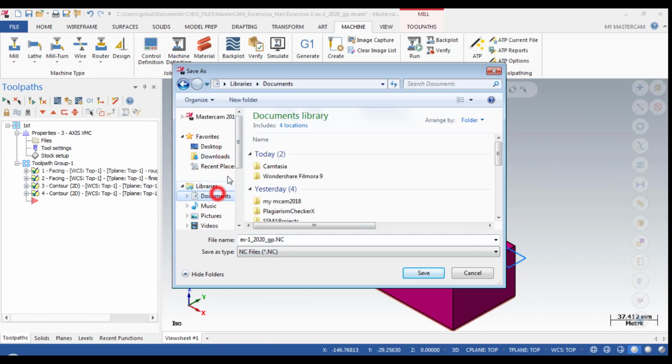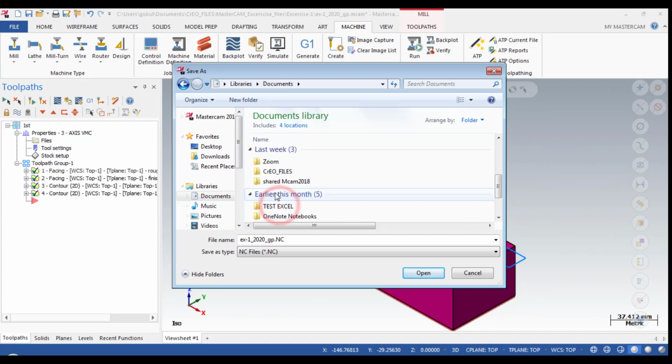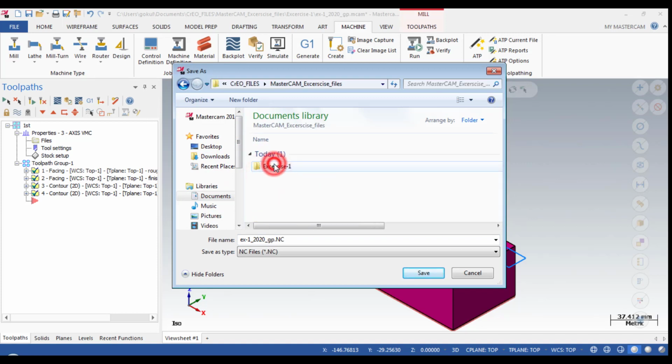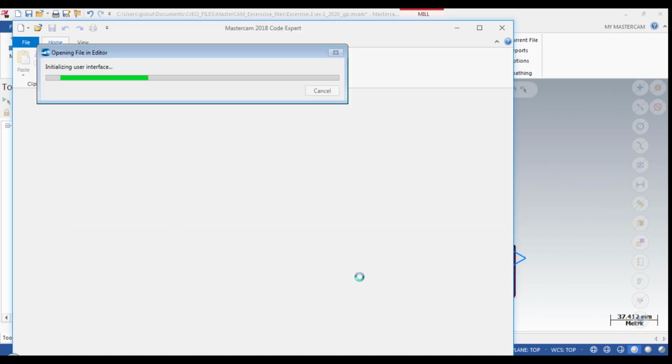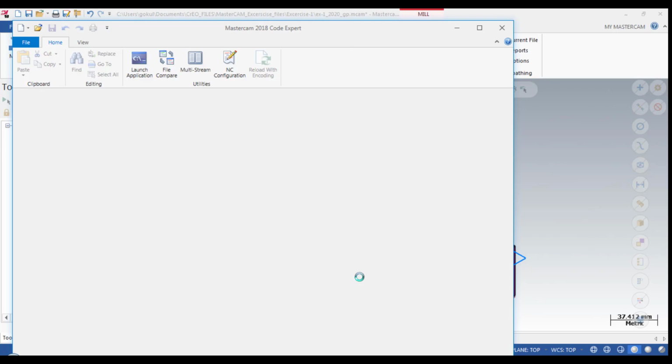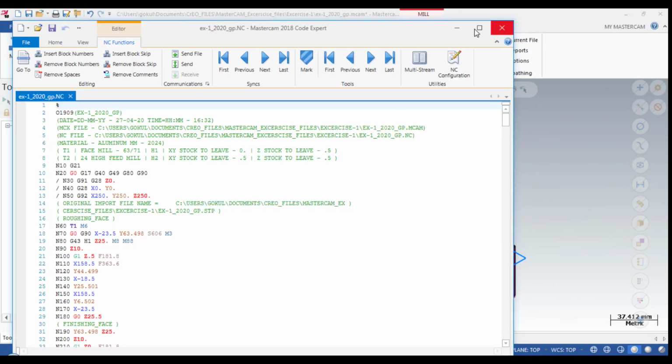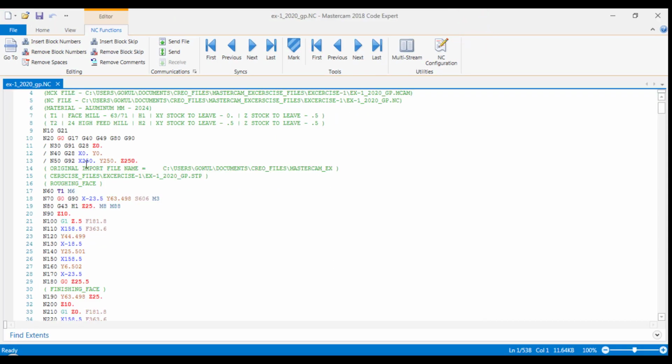It will ask where the NC file is to be saved. I will go to where my file location is, select my NC, and it will run the Mastercam code export. It takes some time because all the operation codes will be automatically generated.